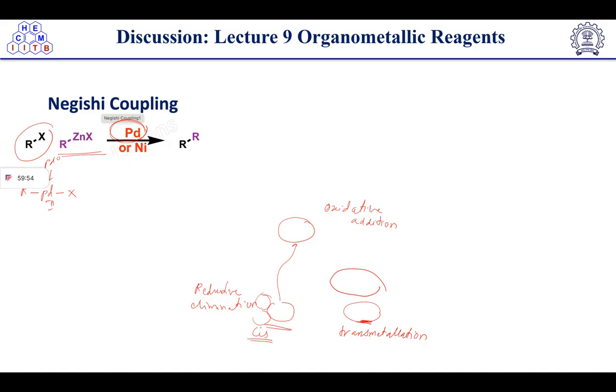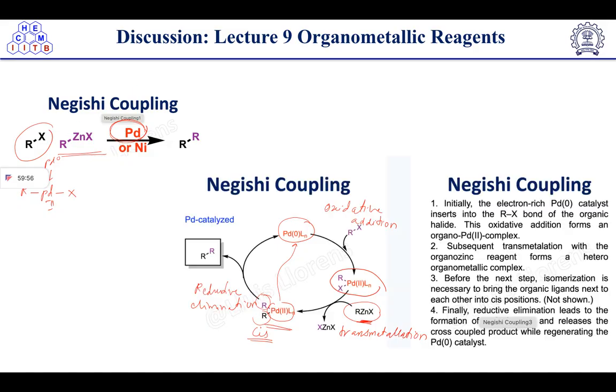So what happens in Negishi coupling? We have discussed that it's a cross-coupling reaction. Initially, the electron-rich palladium gets inserted between the R-X bond, right? So palladium insertion will take place and palladium will become +2 oxidation state. Then subsequent transmetallation will take place to form this type of cis palladium complex. After this, reductive elimination will result in the desired product formation, followed by regeneration of the catalyst.